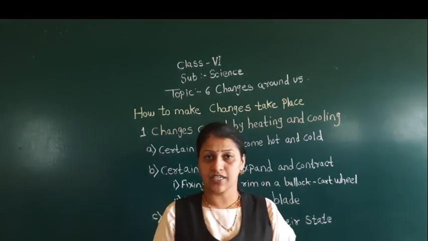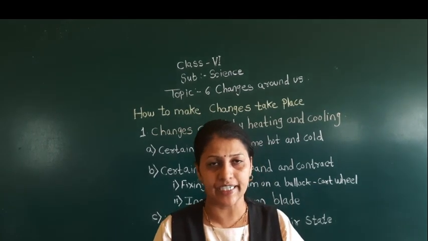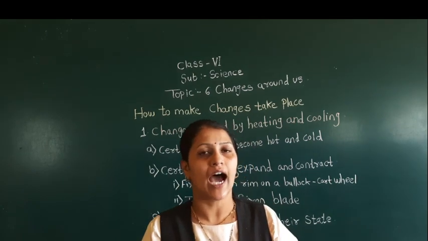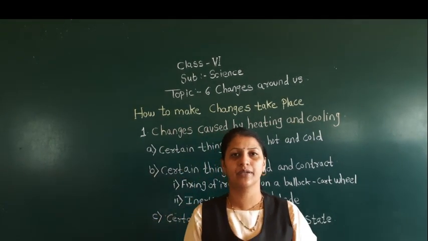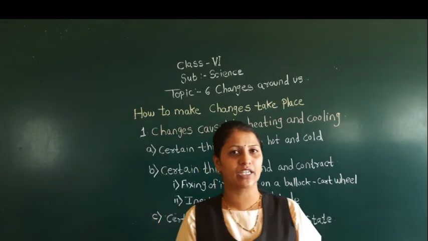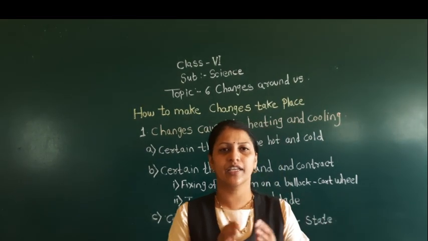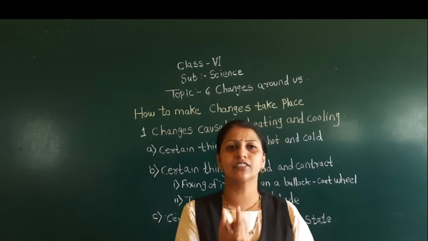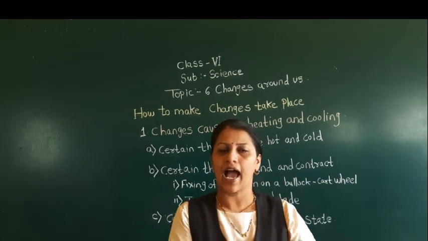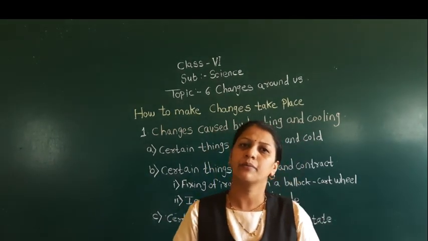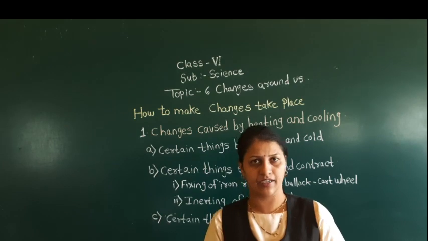In the last class, in class 5, we have already done one experiment. I hope you remember the iron ring. The iron ball was not easily passing through the ring. Do you remember that activity? When we heat that ring, the ring was expanding. Expanding means the size of the ring was becoming big, and as it becomes big, the ball was easily passing through that ring. Am I right?